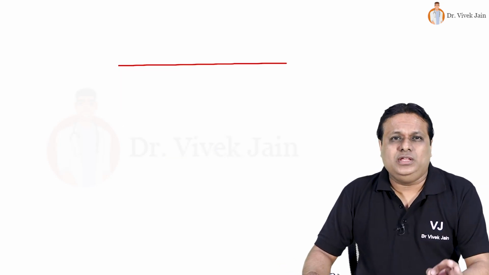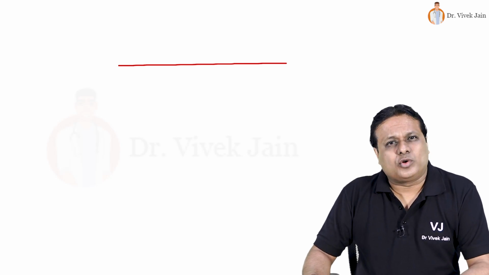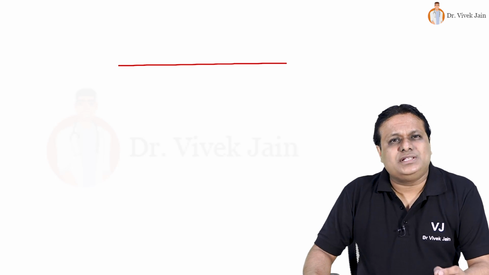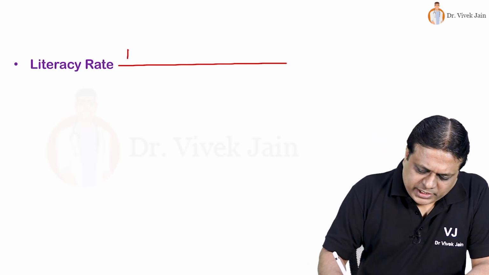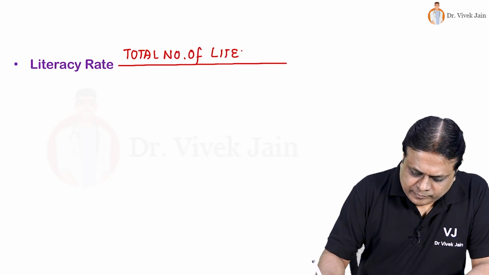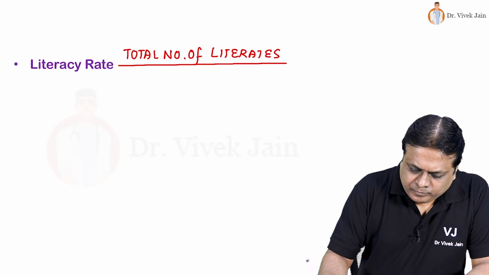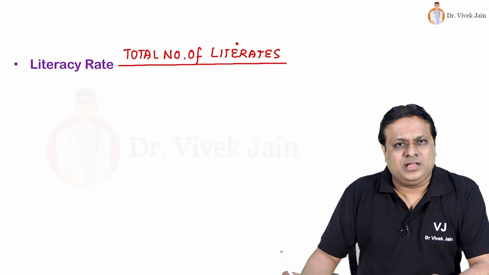Now looking at a very popular, very commonly used population based demographic parameter which is asked many times in the form of definition, formula or latest value from the census of India, that is literacy rate. How do we calculate? As the name is telling you, numerator will be total number of literates in that particular geographical area.